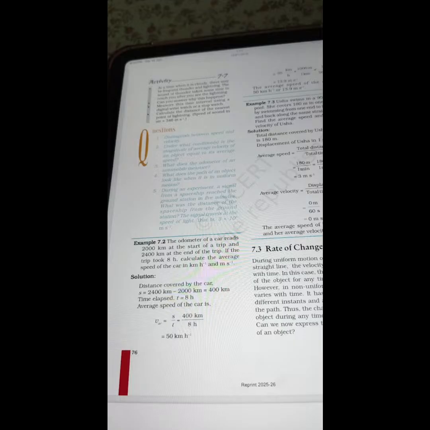Example 7.2. The odometer of a car reads 2000 km at the start of a trip and 2400 km at the end of the trip. If the trip took 8 hours, calculate the average speed of the car in kilometer per hour and meter per second. Solution: distance covered by the car S is equal to 2400 kilometer minus 2000 kilometer, that will give you 400 kilometers. Time elapsed is 8 hours. So average speed will be calculated as V average is equal to S by T, 400 by 8, that will give you 50 kilometer per hour.